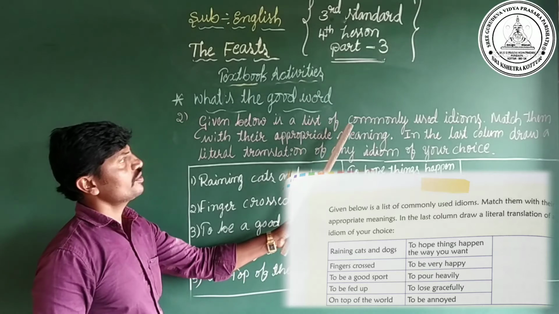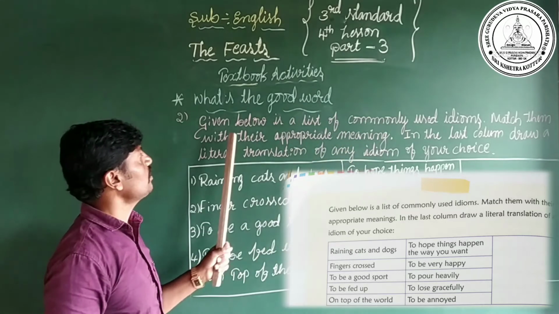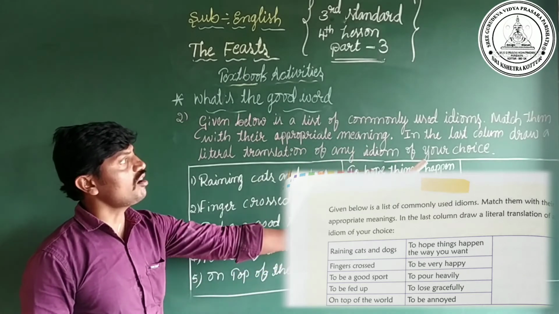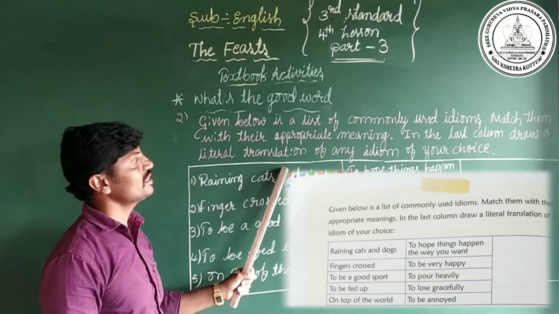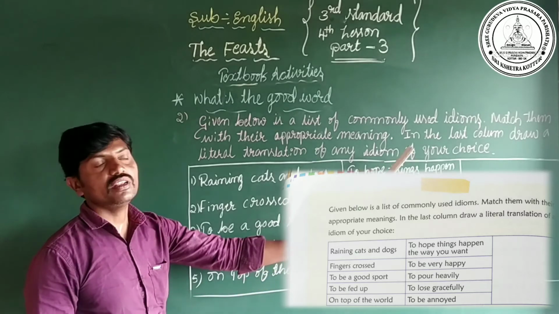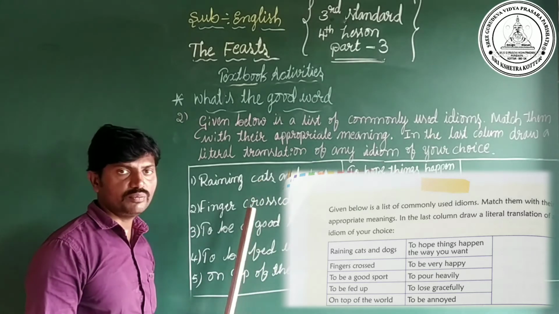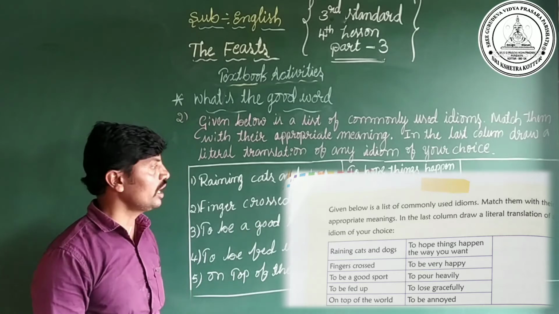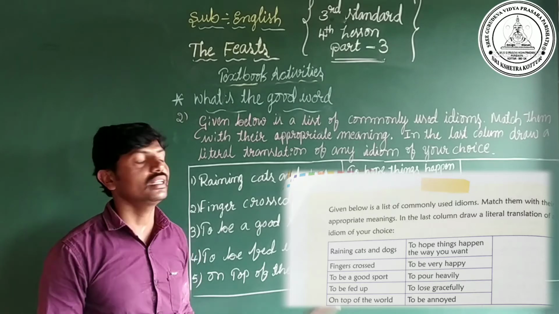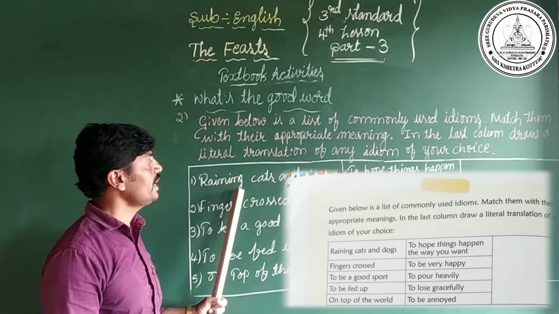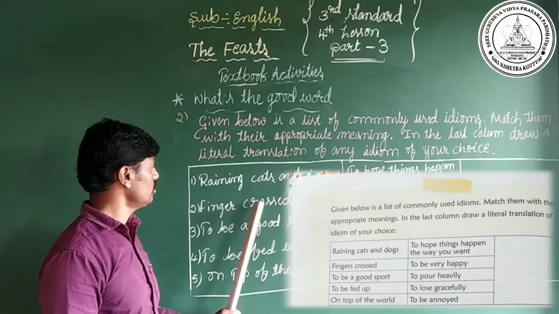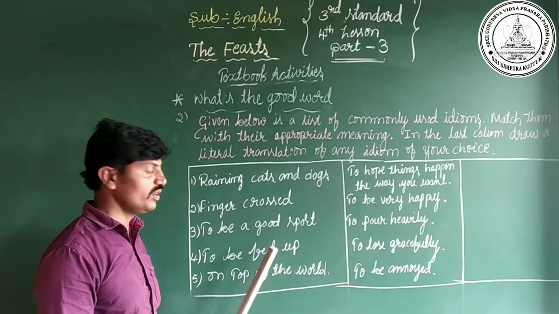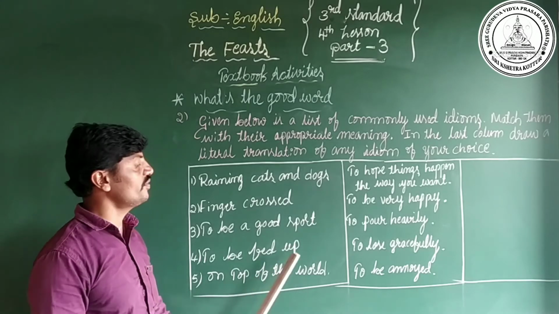Given below is a list of commonly used idioms. Match them with their appropriate meanings. In the last column, draw a literal translation of any idiom of your choice. Dear children, in the first box they have given idioms. In the second box they have given their meanings. Now we have to match the idioms with their meanings. Yes, first one is raining cats and dogs, second is fingers crossed, third one is to be a good sport, fourth one is to be fed up.